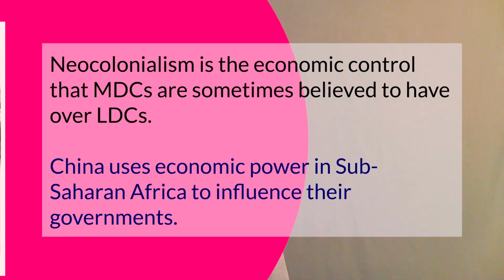A great example of this now is China uses their economic power in sub-Saharan Africa to influence the governments. So they use a lot of political power and what we call soft power in order to influence African governments. In Kenya, they give a lot of money to build roads, and they do a lot of investing in Kenya so that they can push Kenya towards pro-Chinese goals. So there's examples of that where you use your money out in the world to push those governments to your goals. So the withholding of that money would be a threat against them not listening to what you want to do.